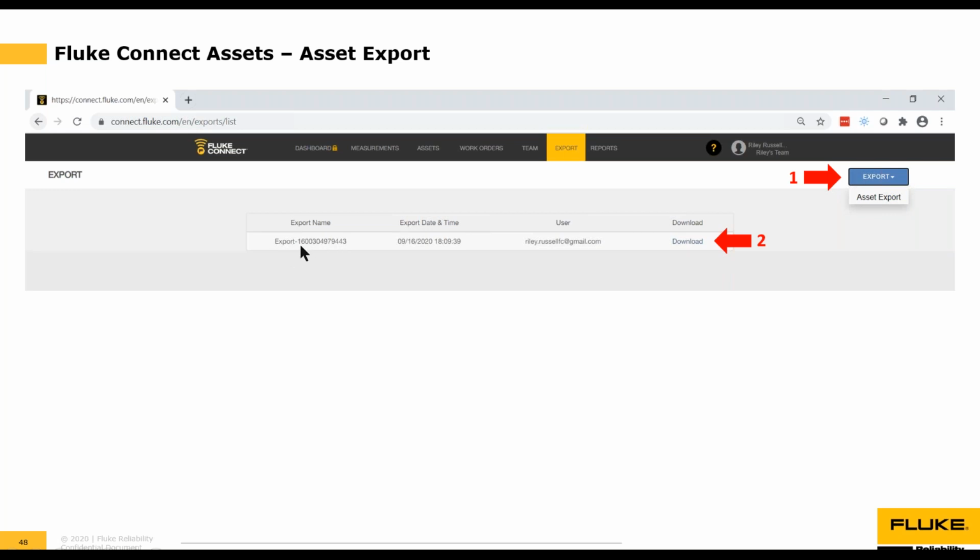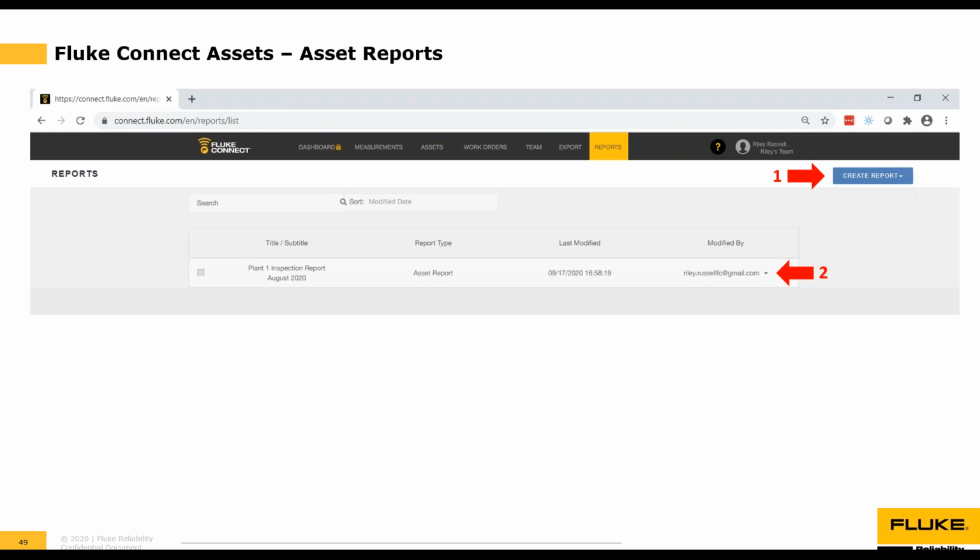We'll give it a unique identifier export name, but you'll see a date and time stamp for that file. You'll see the user who created that file, and you can click the download. This is actually a hyperlink that will download the XLS file to your computer. So if you clicked on that, it would download the file.